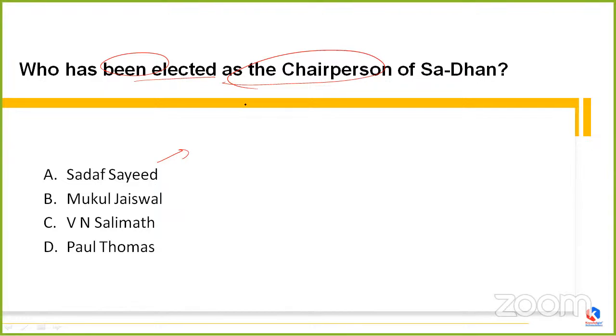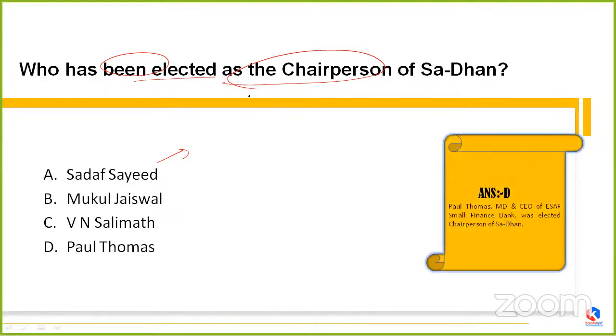Okay, first let us talk about what Sadhan is. Sadhan is an association of microfinance, and it also impacts the finance institutions. And the current MD and CEO, who is it?